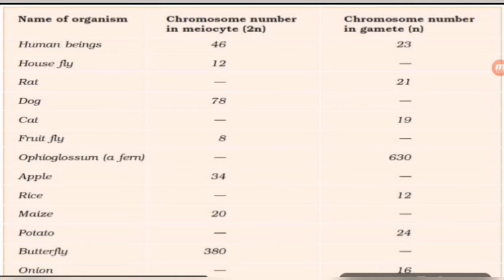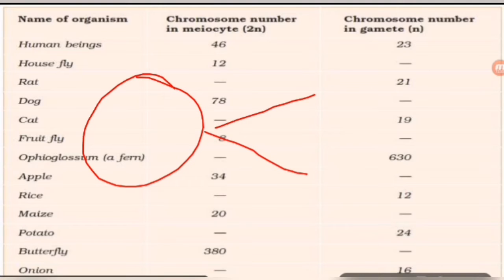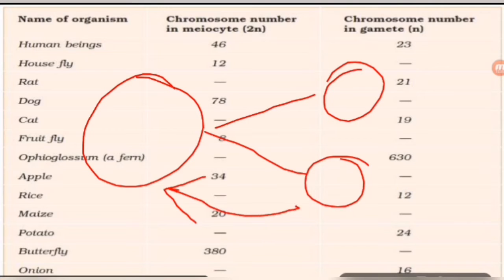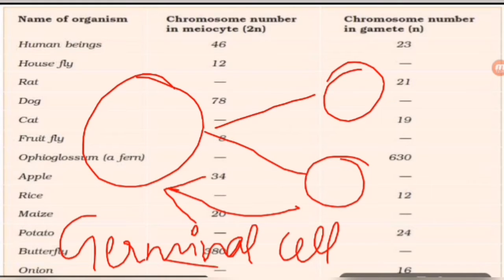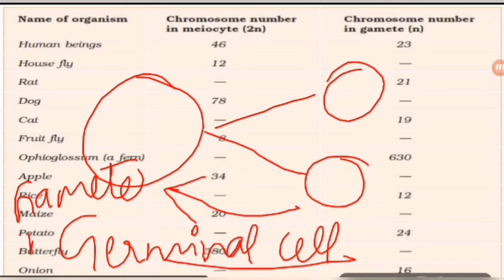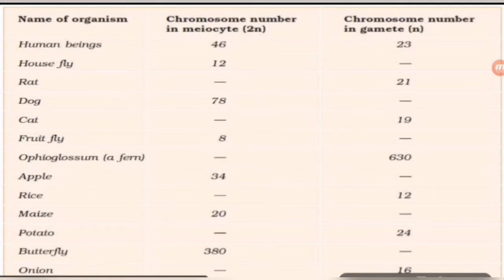So students, I want to tell you the mother cell which forms the gametes. Which cell do gametes form from? This is the cell from which gametes are formed. This is known as germinal cell. Germinal cell is also known as gamete mother cell. So gamete mother cell, sometimes it is called what?